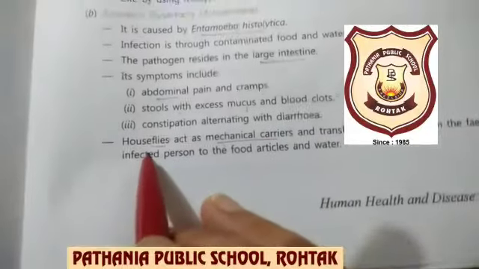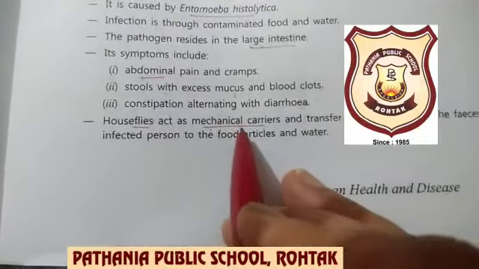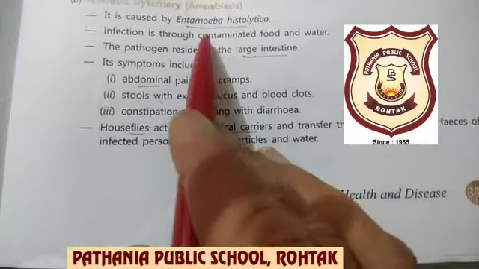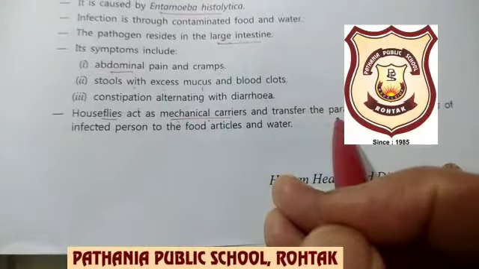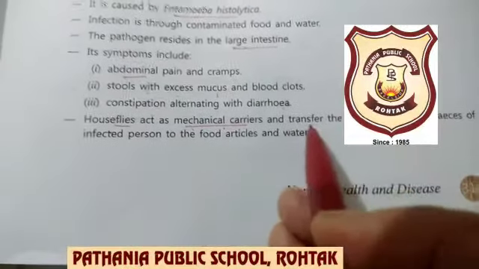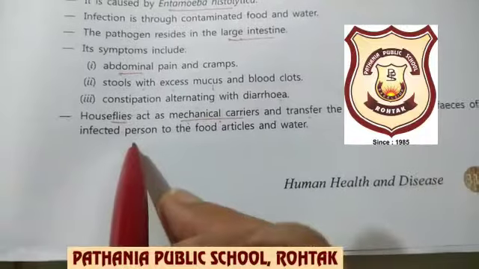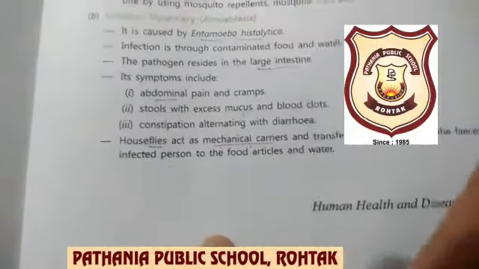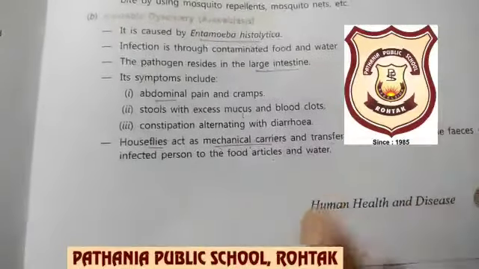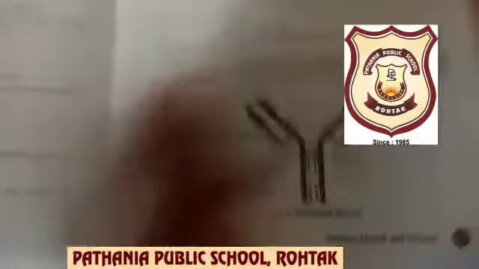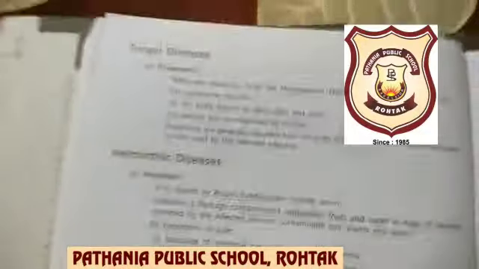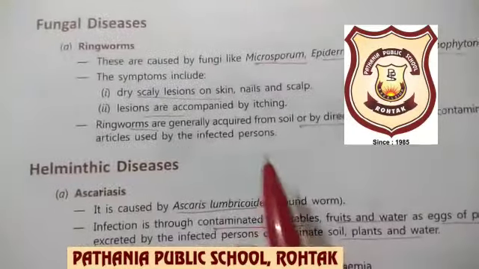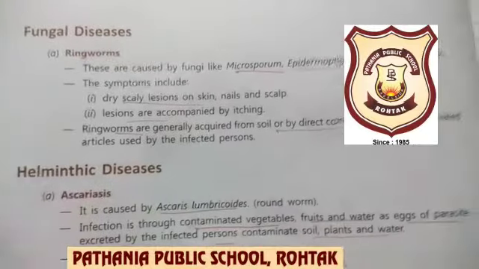It spreads through houseflies. They are the mechanical carrier of this parasite. If somebody is suffering from this disease, amoebiasis, this parasite will be transferred along with the fecal matter of the infected person to food articles and water. When houseflies and other insects sit on the fecal matter and then again sit on the food items, they transfer the pathogen from the fecal matter of the infected person to the food and water. Hence, this disease gets spread.